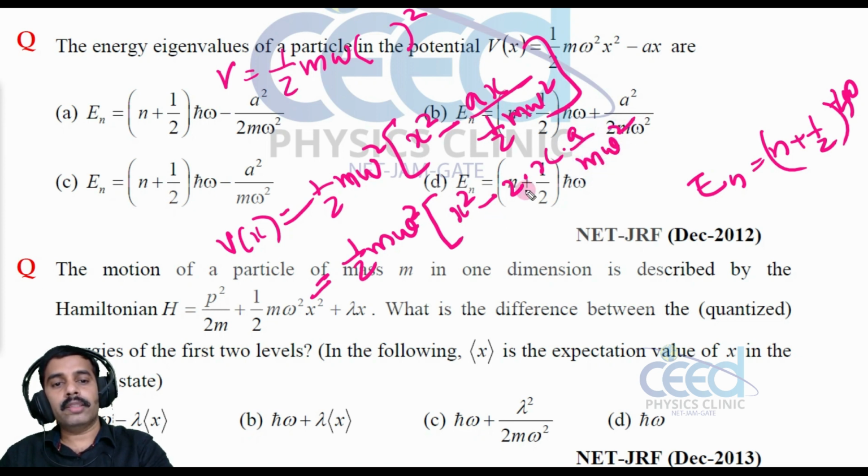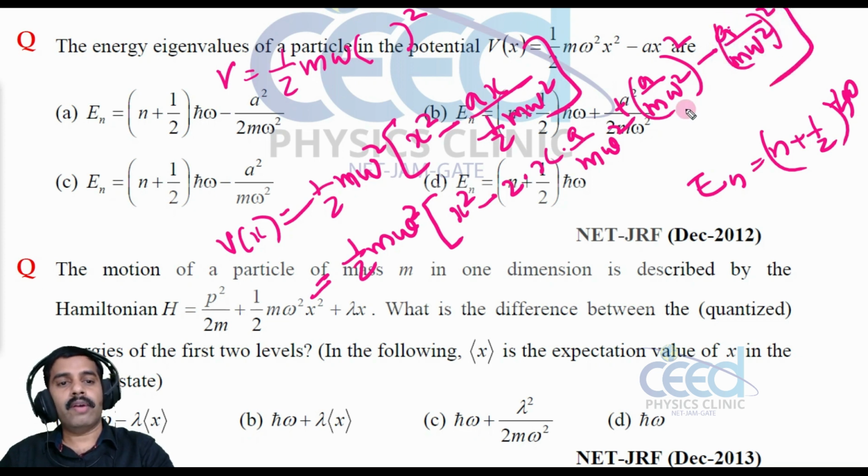To make this a perfect a minus b whole square, I have to add the square of this, that is a by m omega square whole square, and subtract a by m omega square whole square. So I have added this term and subtracted this term.